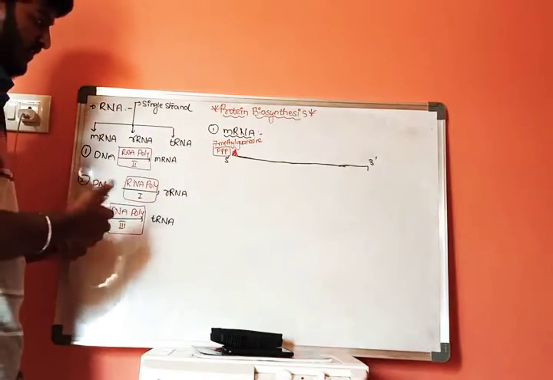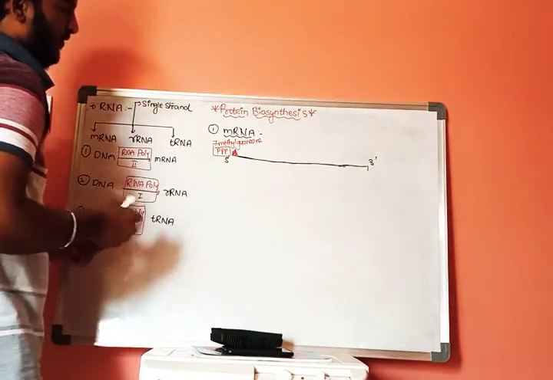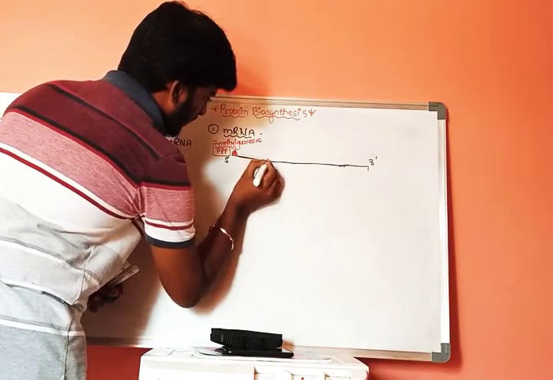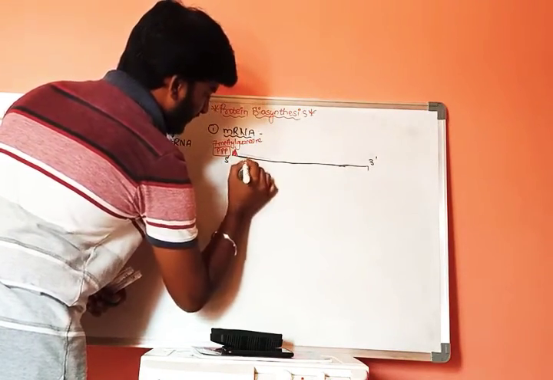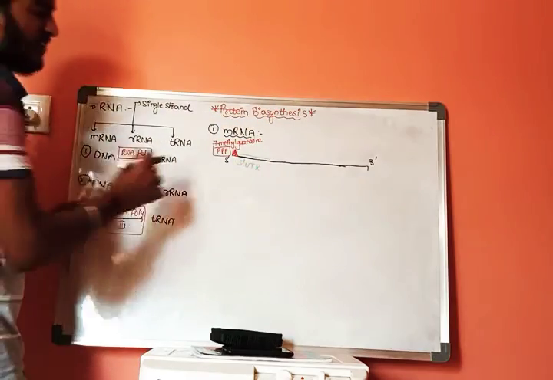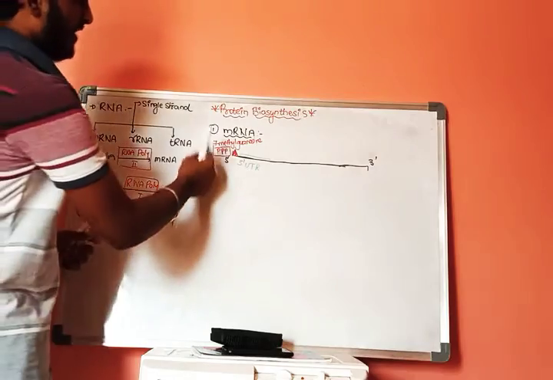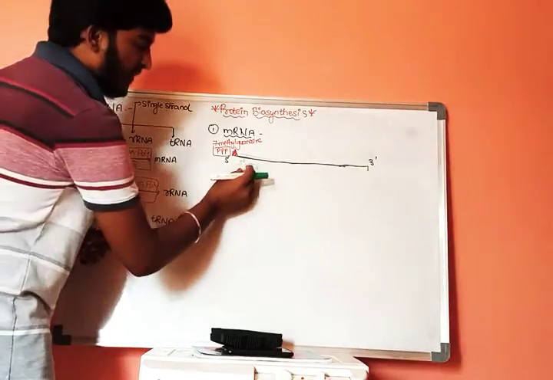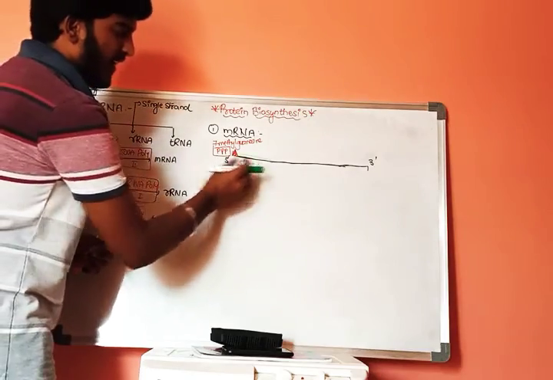Next structure is 5 prime untranslated region. The next structure which is present adjacent to the 7-methyl guanosine triphosphate cap is called 5 prime untranslated region.